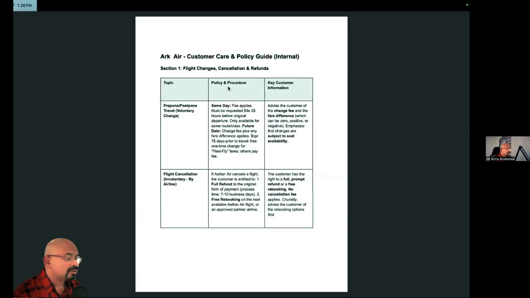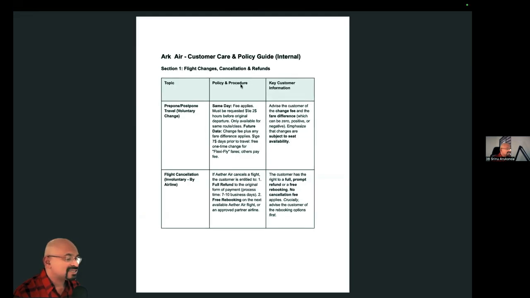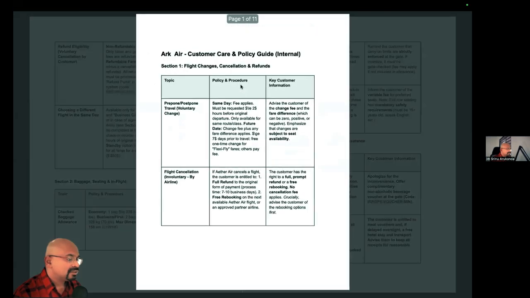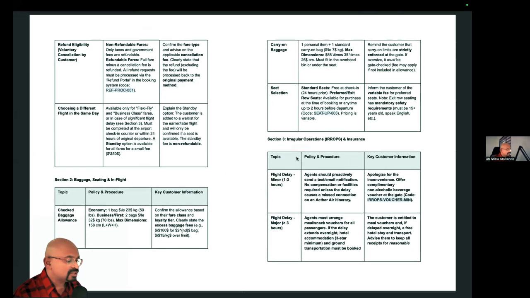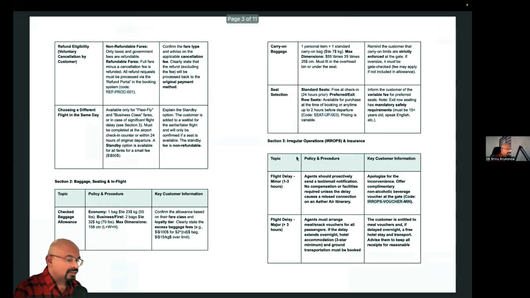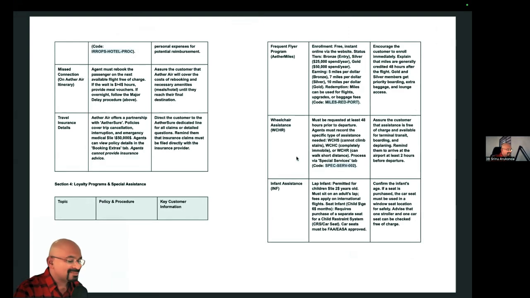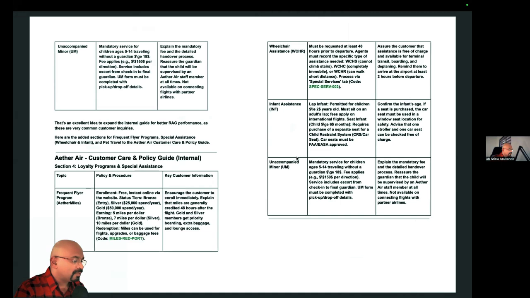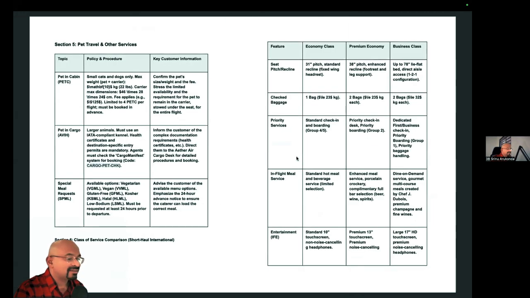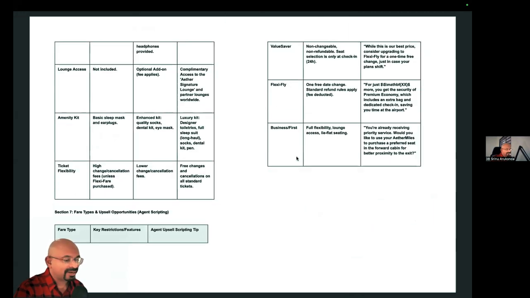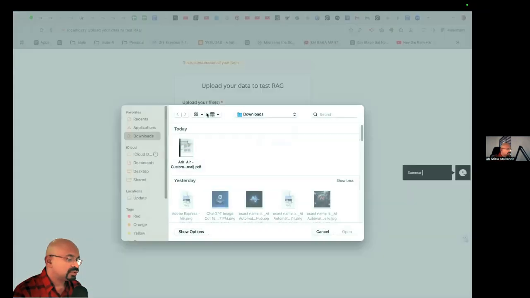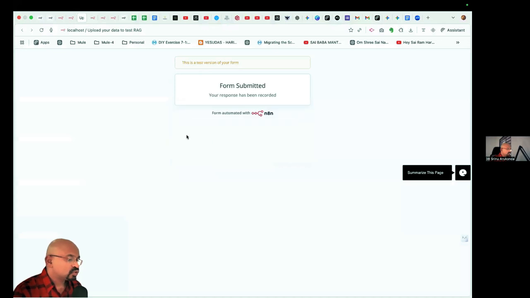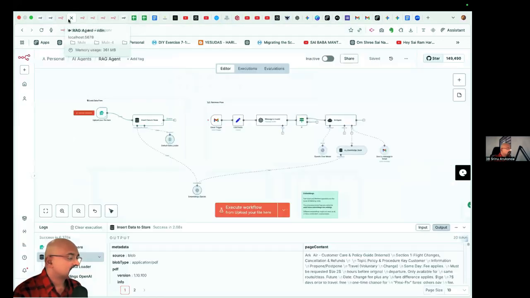So this is the customer care document. It contains flight charges, cancellation, refunds, and next baggage, seating, in-flight information, irregular operations, insurance, loyalty programs, special assistance, customer care, pet travel, other services, and travel documentation. Right now, I'm loading this document into the workflow. Once I load it, it is successfully loaded.